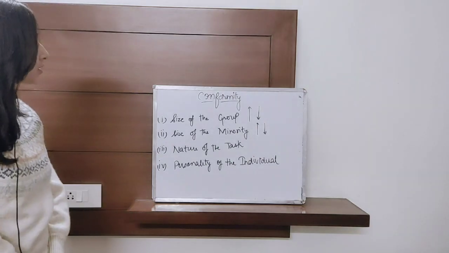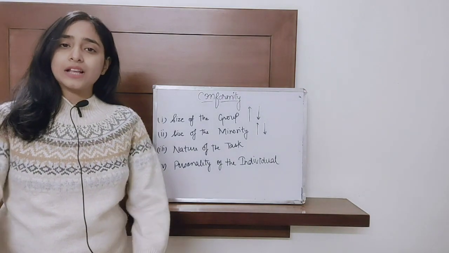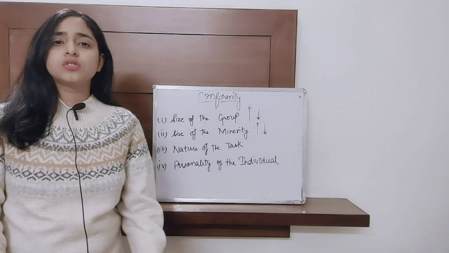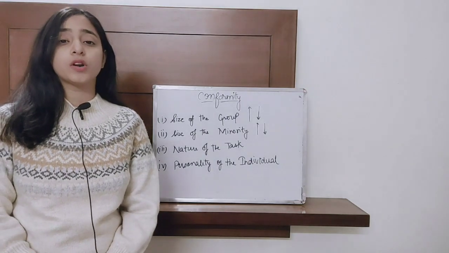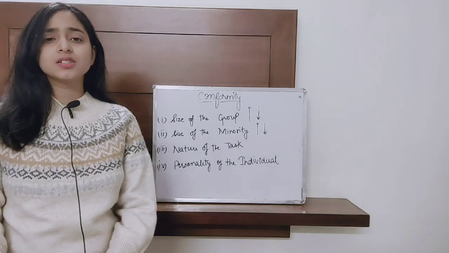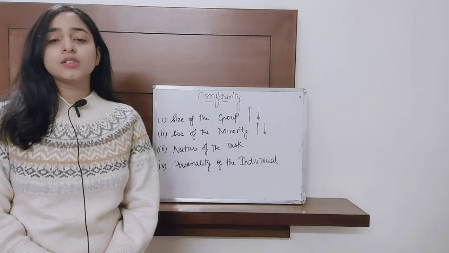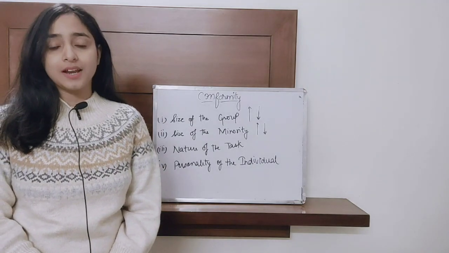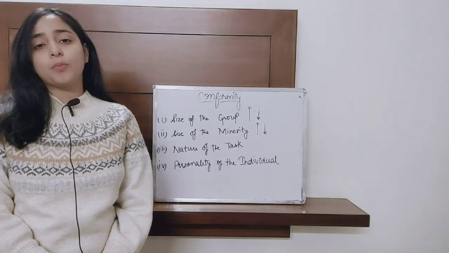The last factor is personality of the individual. There are certain people who are naturally very conformist by nature, that is, they change their opinions, they change their answers, they change their decisions in accordance to others. And there are certain people who are very rigid, they are firm in their opinions. So conformity, in the end, also depends upon the individual personality of the person. So this was all about the topic of conformity.